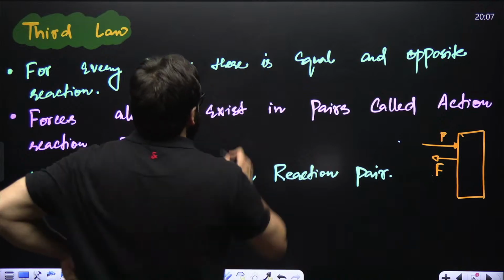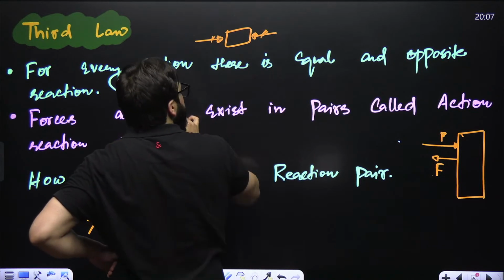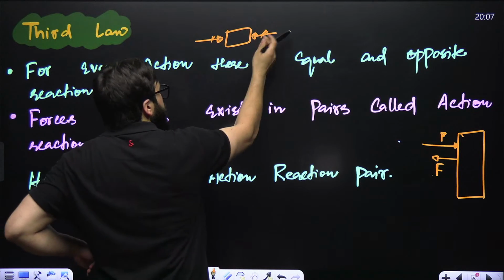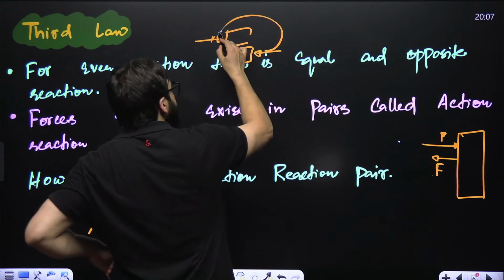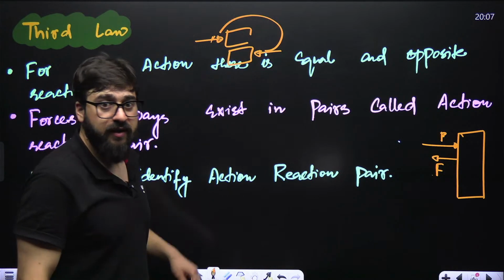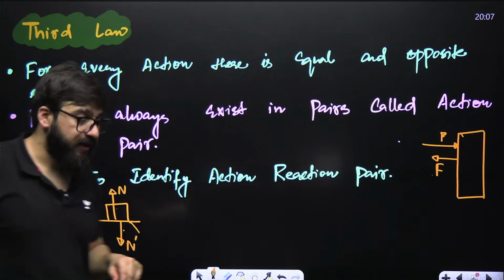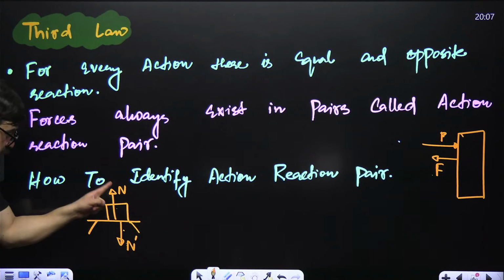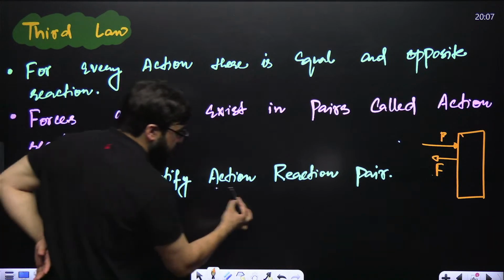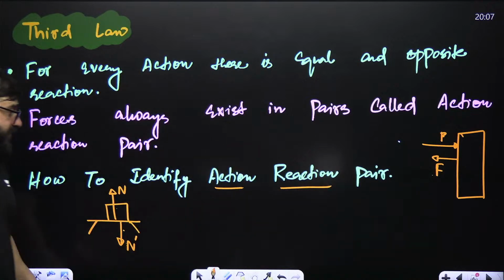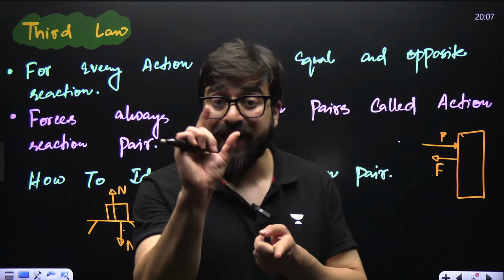But if you have got a block over here and you are applying forces on the same block, this and this will cancel. This is what we call the action-reaction pair. This action-reaction pair acts on two different bodies. It does not act on the same body.